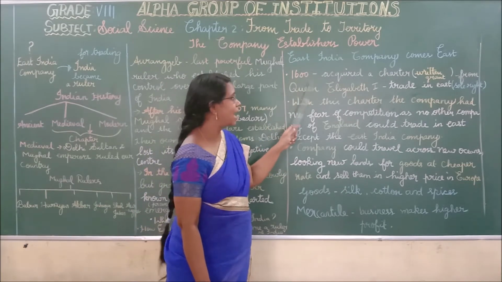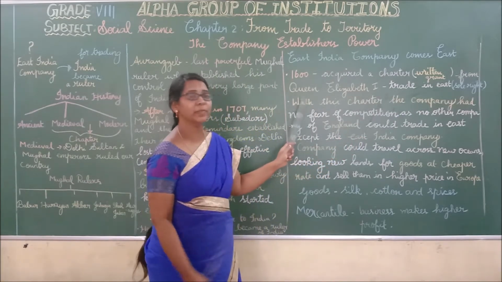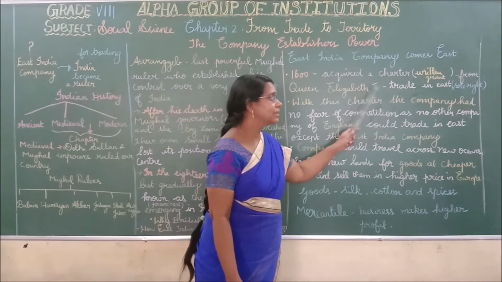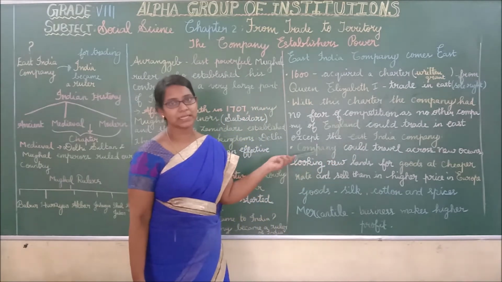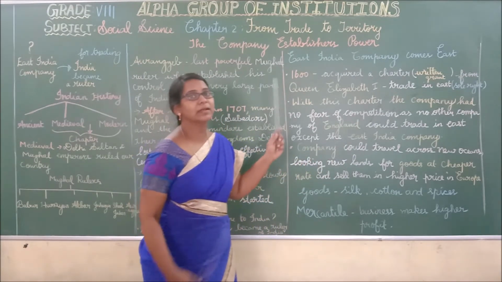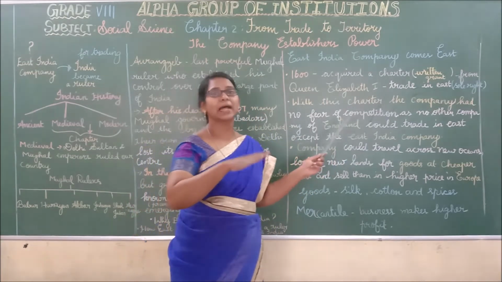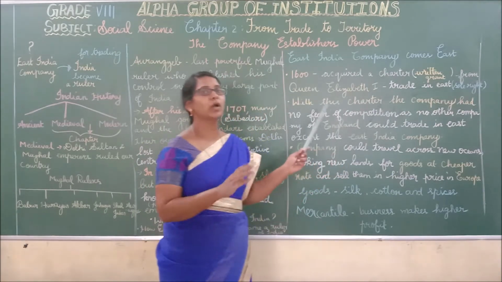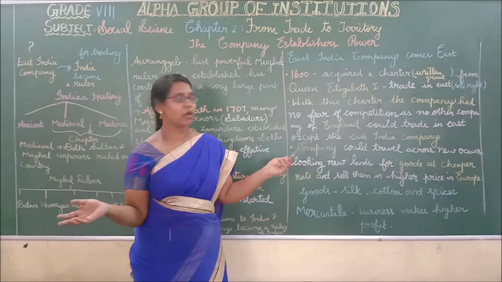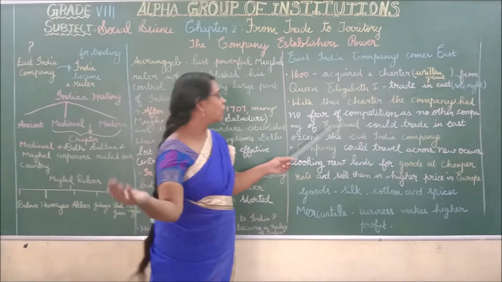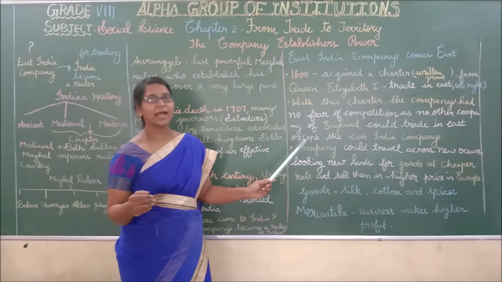In the year 1600, it acquired a charter, that is a written grant from Queen Elizabeth I, giving it the sole right to trade in the East. What does it mean? It means permission only for the East India Company to trade in the East. It refused other countries to trade in the East. With this charter, the company had no fear of competition, as no other company of England could trade in the East except the East India Company.